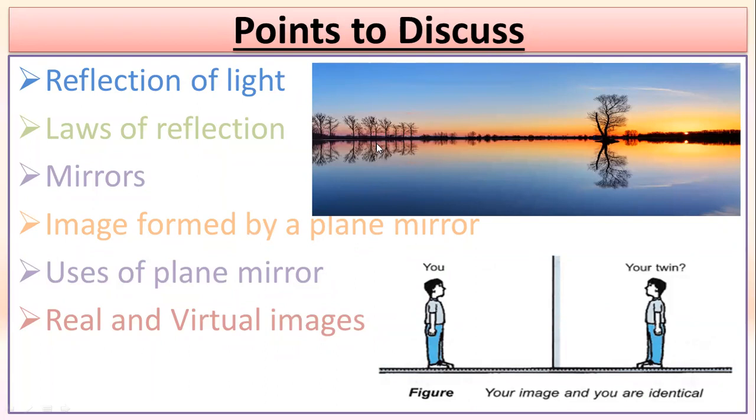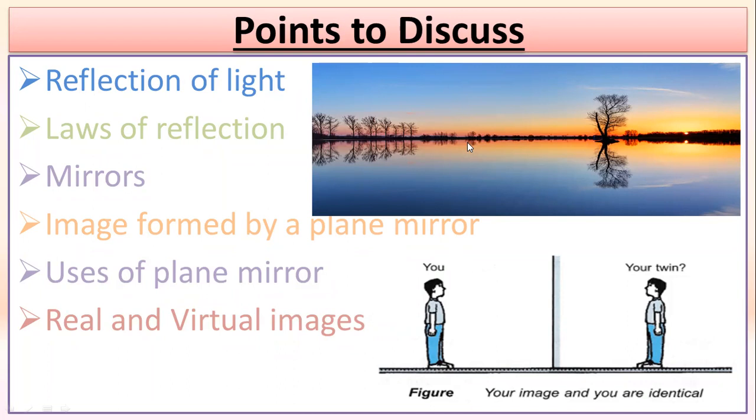About mirrors, we will discuss the plane mirrors, then we will go for the spherical mirrors, uses of the mirrors, how the image is formed, the rules for image formation, and the formulas we have to use to calculate the number of images formed by a plane mirror, and the number of images which can be formed for a parallel set of mirrors. Then in spherical mirrors, we will learn about the mirror formula, magnification, and how we can do the calculations. We will study those things in this particular chapter.